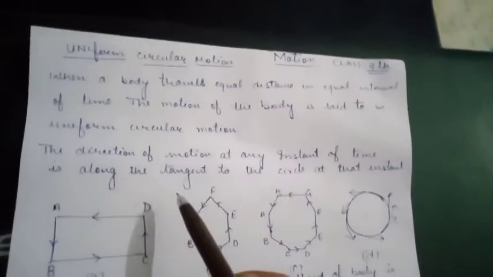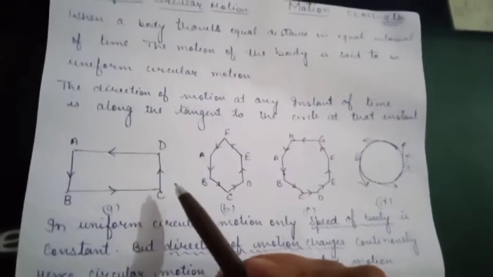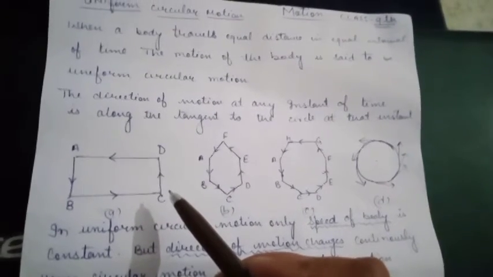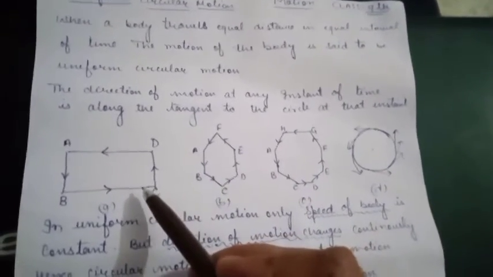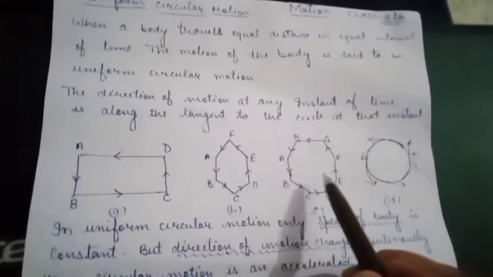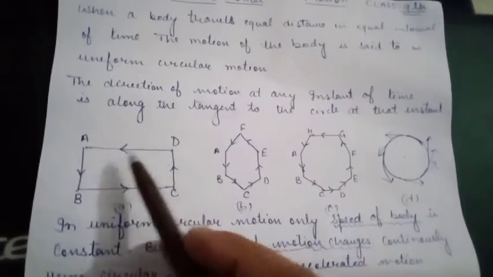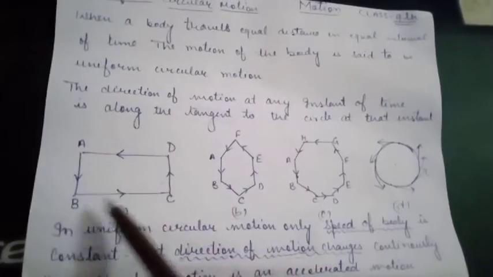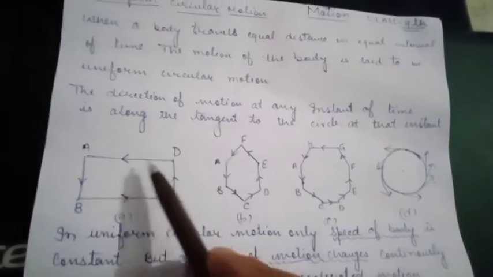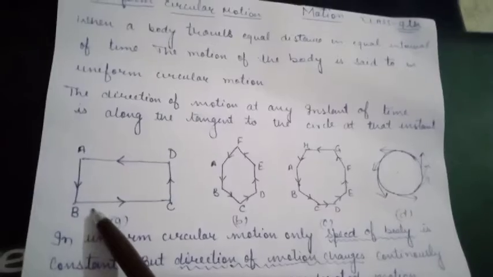Now, we will consider examples to show the uniform circular motion. Suppose an athlete is running through these different paths. The first one is a rectangular path, and to run on this path the athlete has to take 4 turns.